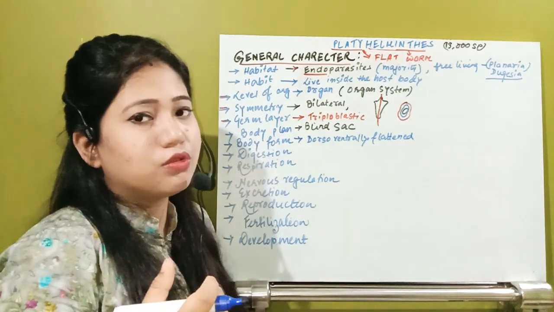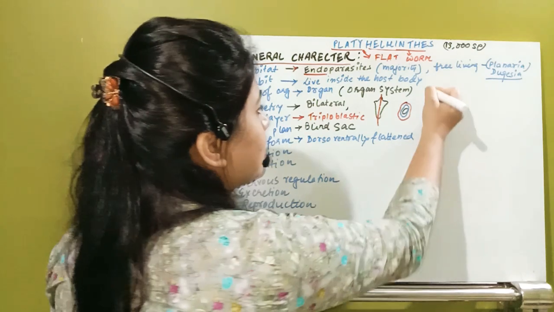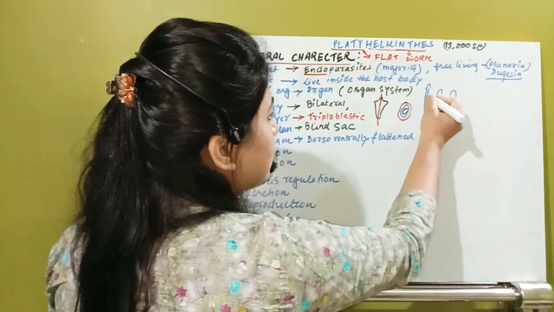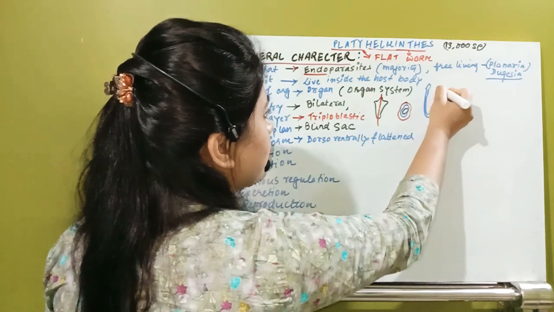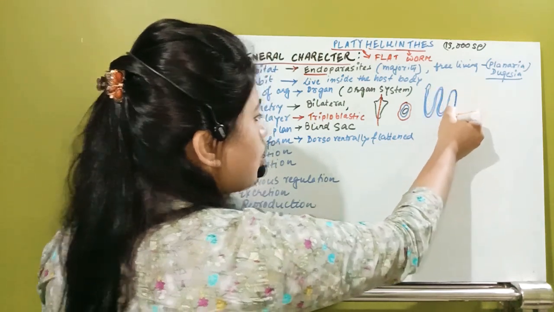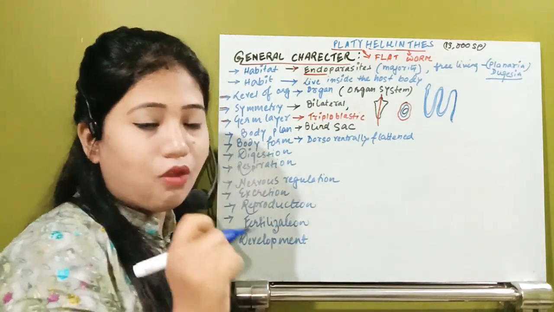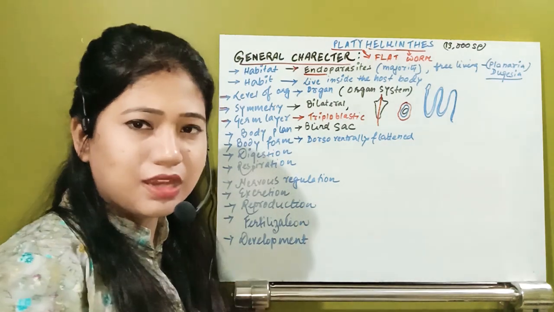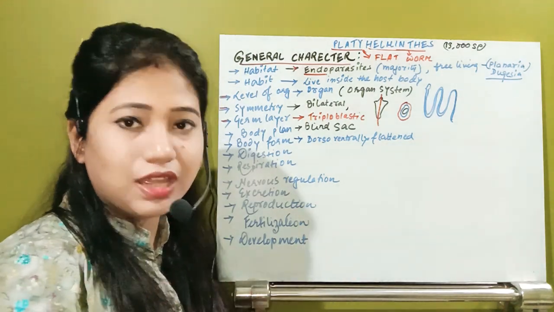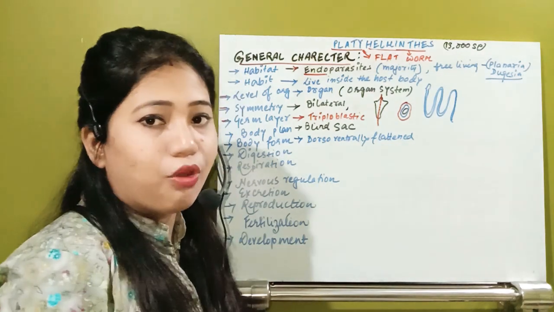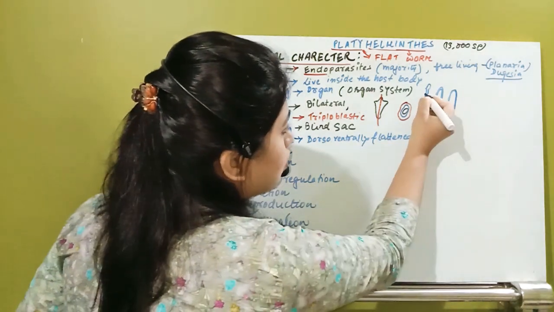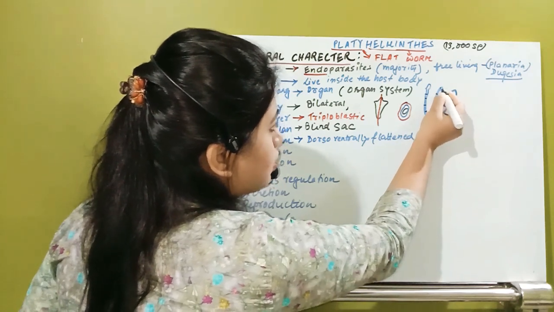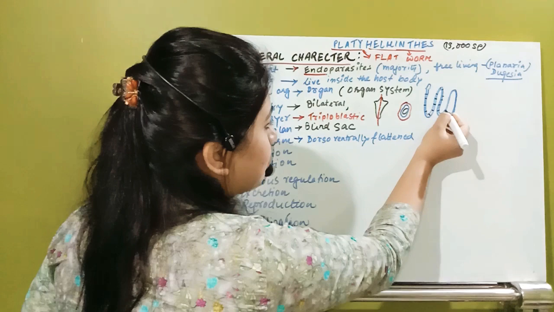One thing I also need to tell you is that in this organism, suppose I am drawing one species, that is a worm. This is called a tapeworm, what we all know about tapeworm. So what is happening in the tapeworm? They are dorso-ventrally flattened, their body is very much compressed, just like a paper sheet or just like a ribbon. Now in that body you can also see that this organism will show some type of segments.